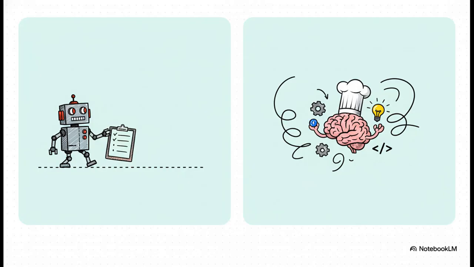Okay, so to get what happens next, you've got to understand two different ways these AIs can operate. On one side, you've got react mode. Think of it like a robot just following a super strict recipe. It's predictable, sure, but it's also really rigid. Then on the other side, you've got agent mode. This one's more like a creative chef. It's flexible, it can improvise, but that creativity can also lead to some pretty unpredictable mistakes.